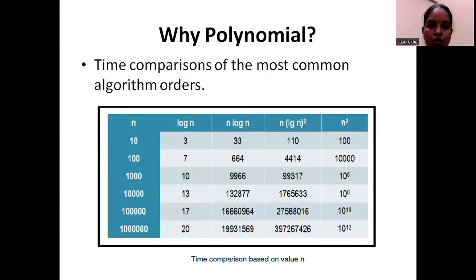Moving on to why polynomial. These are the algorithm comparisons, the order of algorithms we have discussed already. Whenever you give the value of n, we can calculate log n, n log n, n square and so on. These are the time comparisons based on the value of n.